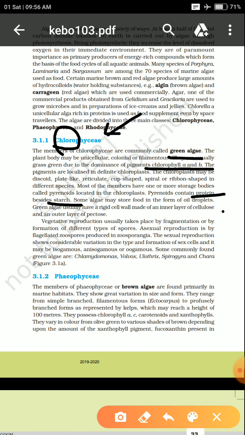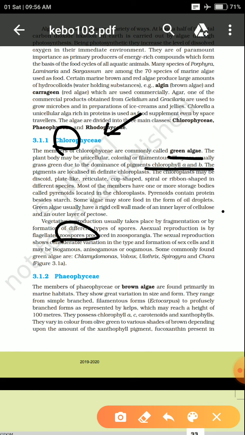Okay. And if we talk about their reproduction process, how they reproduce, most of the chlorophyceae reproduce by the fragmentation process or sometimes by the process of spore formation, and that is the vegetative reproduction. Their asexual reproduction is with the help of zoospores.